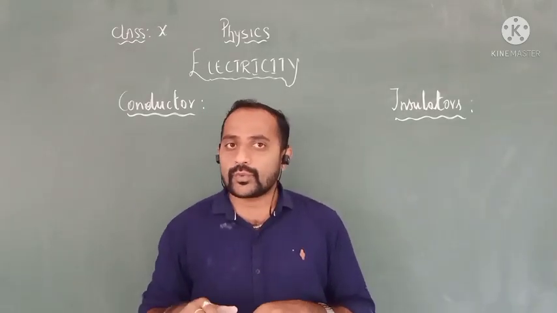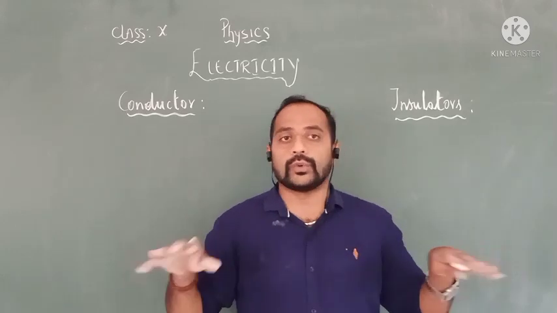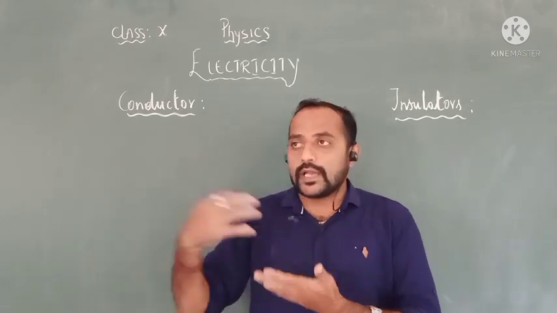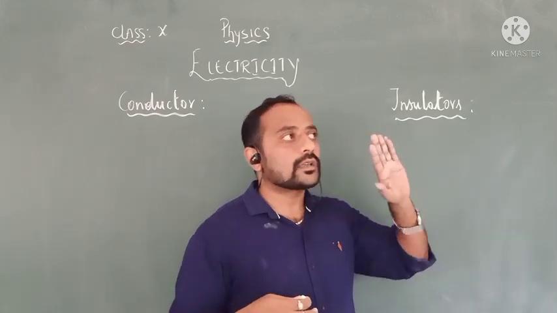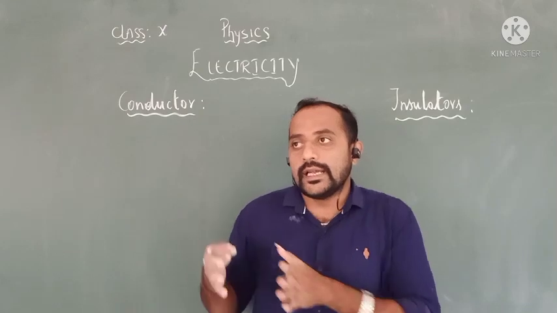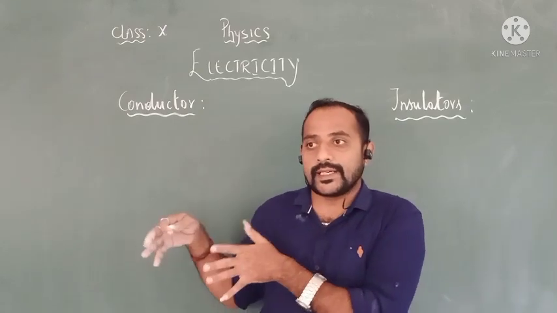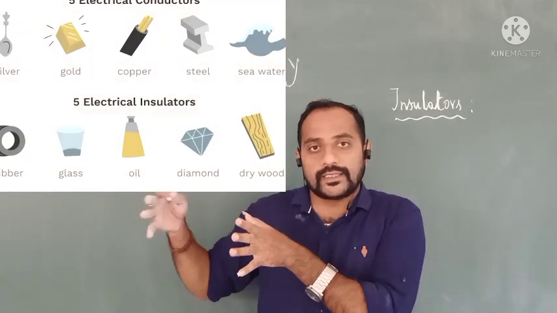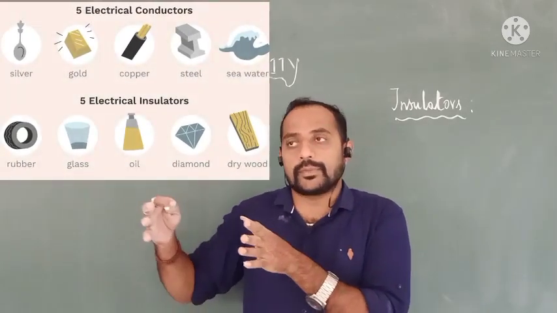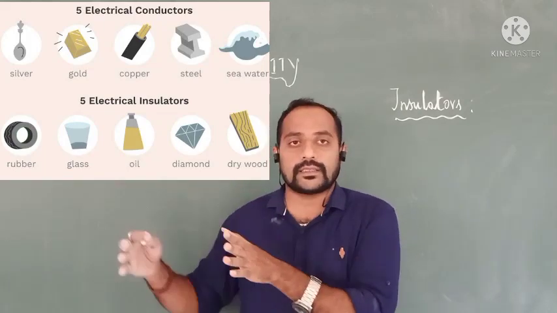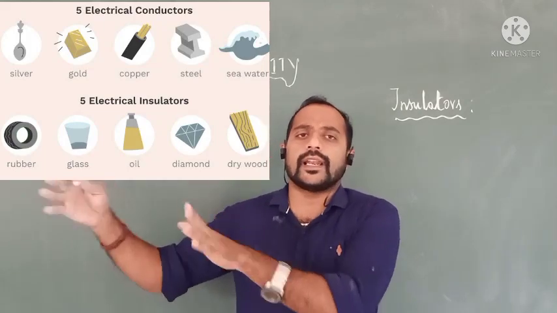Okay, these are the definitions you may know. Let me tell you how it allows, and how it does not allow. How can you explain that a conductor allows? For example, if I take metals as a conductor, metals are good conductors of electricity.